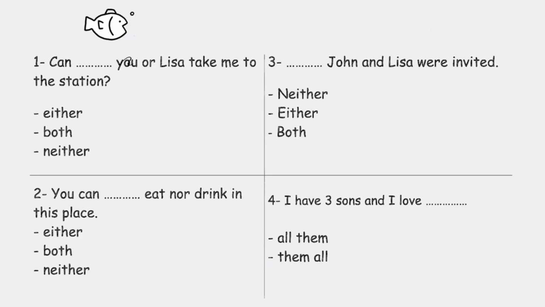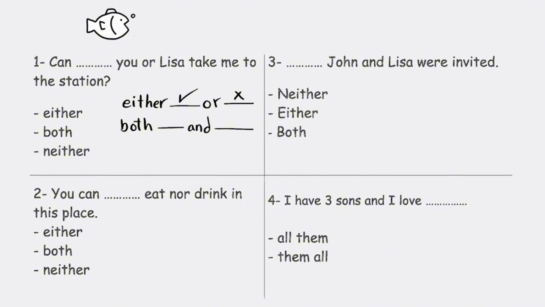Can blank you or Lisa take me to the station? Either, both, neither. Listen carefully, guys. When we say either someone or the other, it means one of them, only one. Maybe this one, but not this one. But when we say both someone and the other, it means the two of them, this and this. And when we say neither something nor the other, it means none of them, not this and not this.